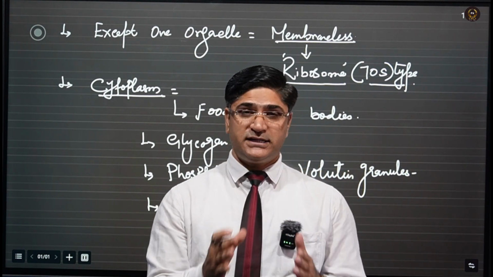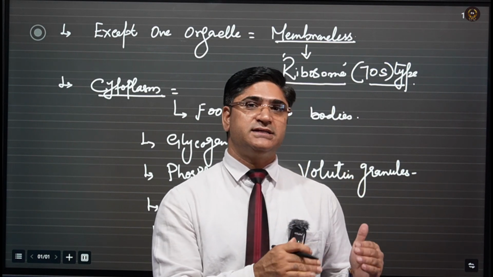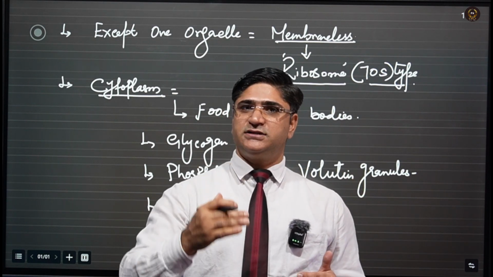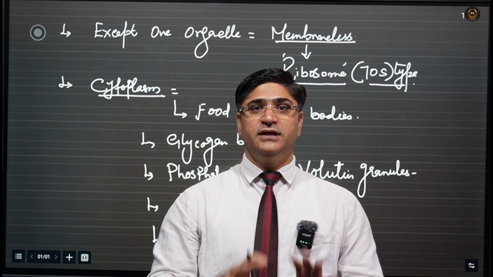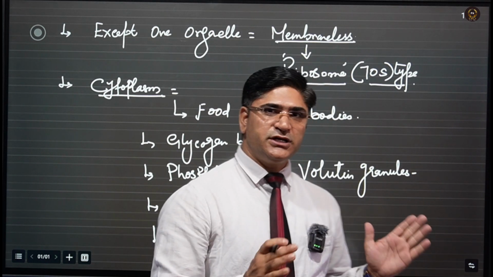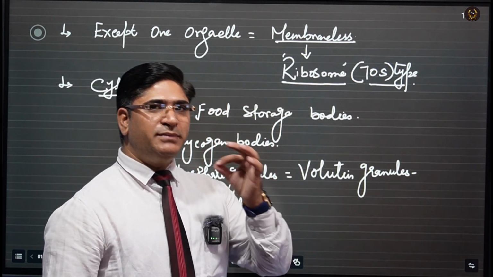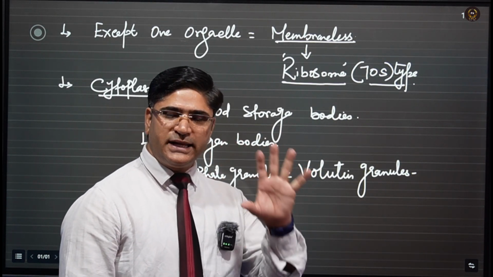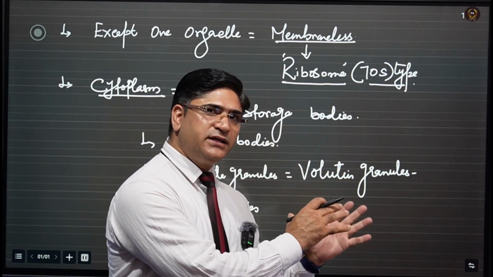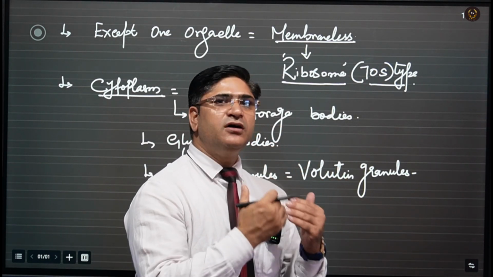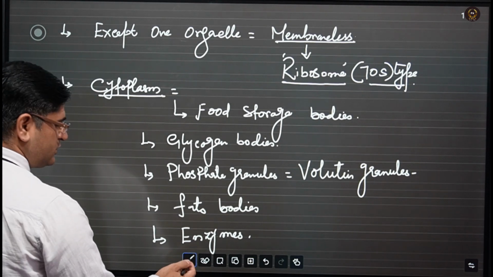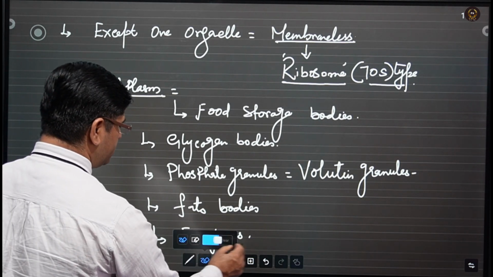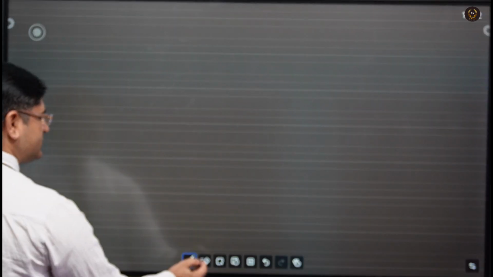The features and characteristics present in the bacterial cell represent the whole kingdom Monera, so let's discuss the bacterial cell.